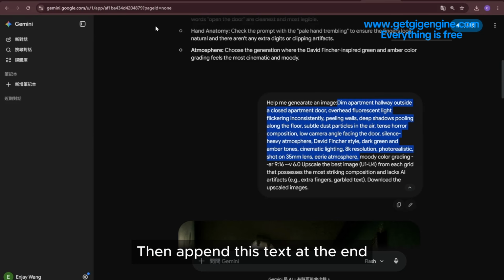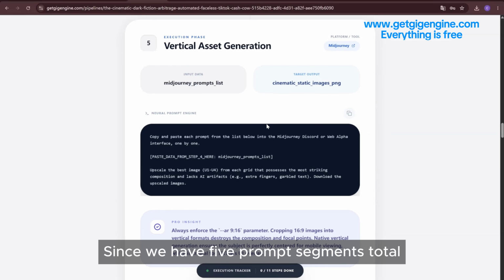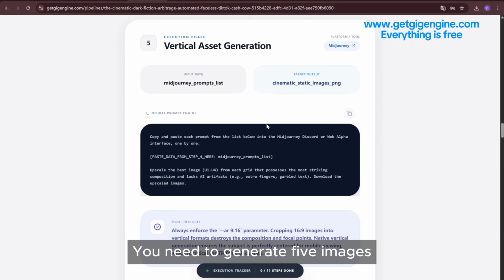Google's AI generated these 2 comparable images for me. Download whichever you like. Since we have 5 prompt segments total, you need to generate 5 images.